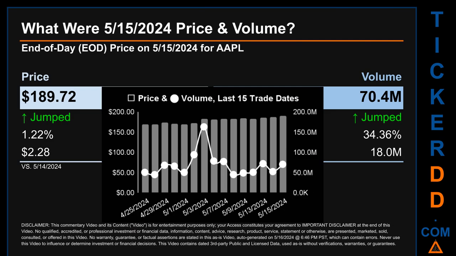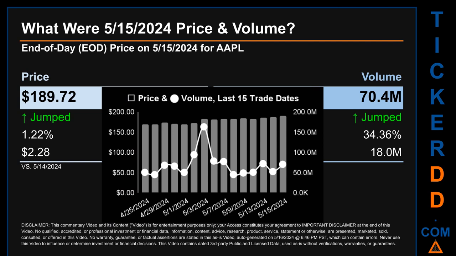What was end-of-day price and volume for AAPL? On Wednesday, May 15, 2024, AAPL had an end-of-day price of $189.72 and volume of about 70.4 million. Compared to the previous trading day, the price jumped 1.22%, gaining $2.28, while volume jumped 34.36%, increasing about 18 million.